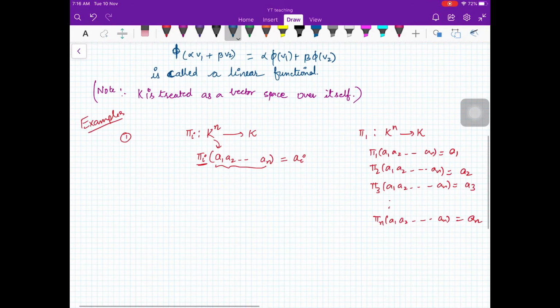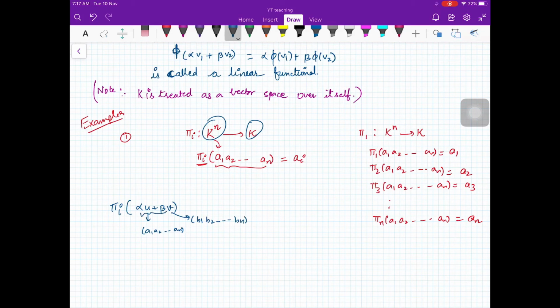We have to prove that this is a linear transformation. Obviously it is from the vector space to the field, so if it is a linear transformation, then this is a linear functional. You can prove it: if you take phi_i of alpha u plus beta v, where u is a1, a2, ..., an and v is b1, b2, ..., bn, then the ith component of alpha u plus beta v will be alpha ai plus beta bi.